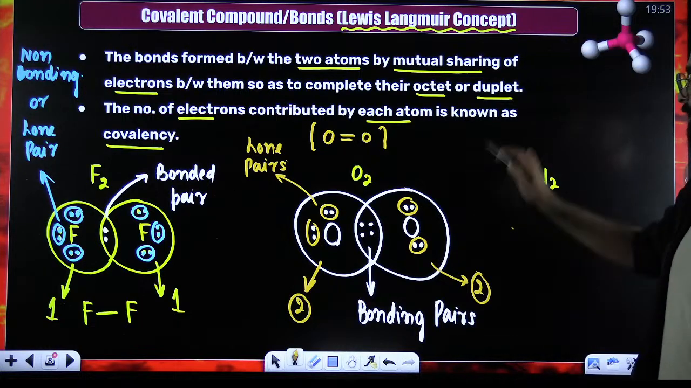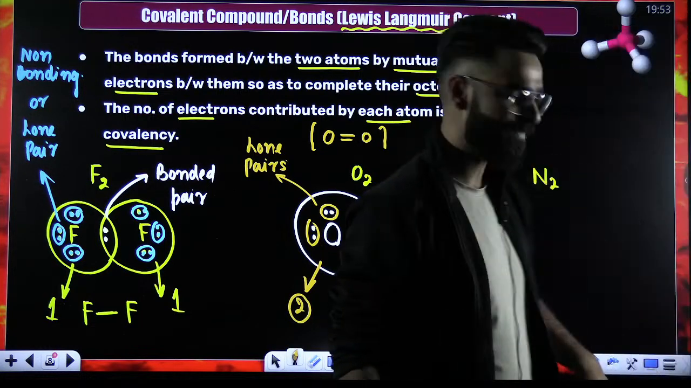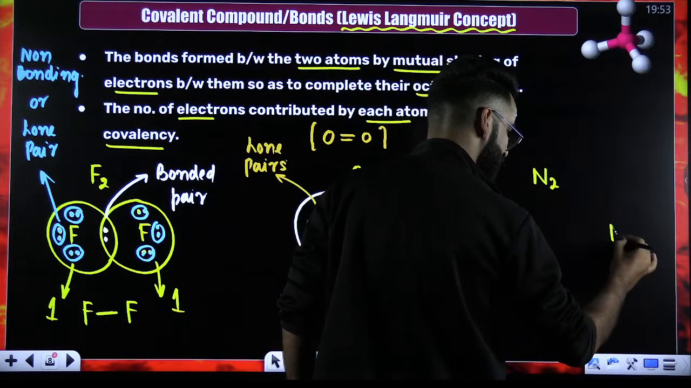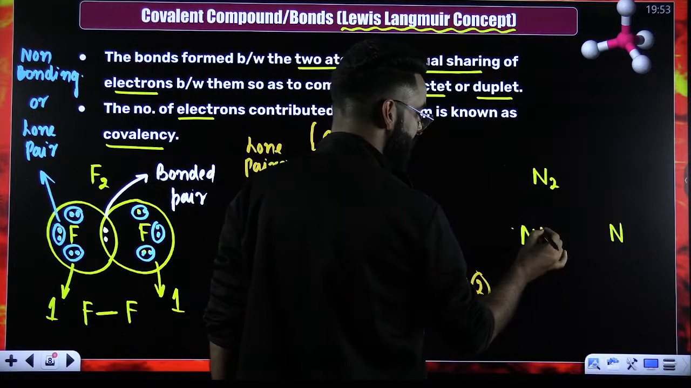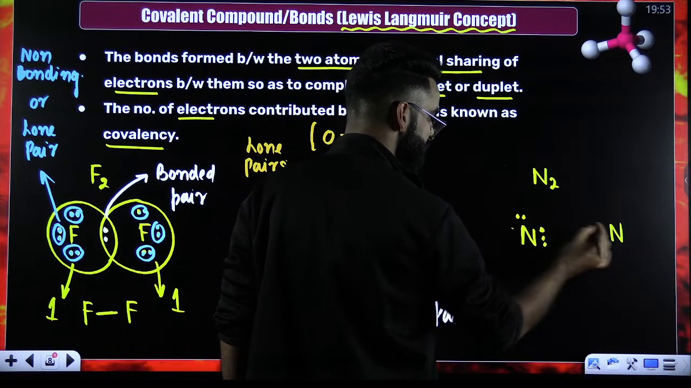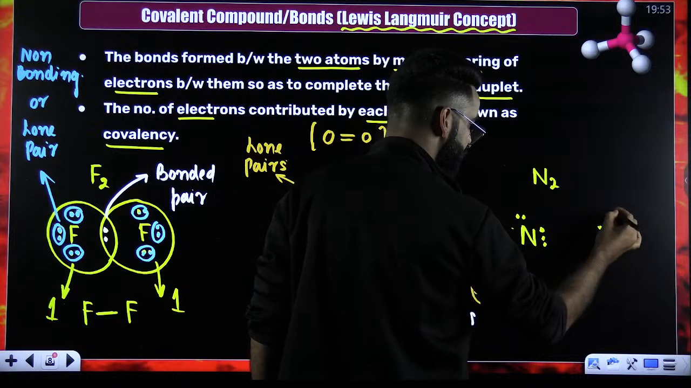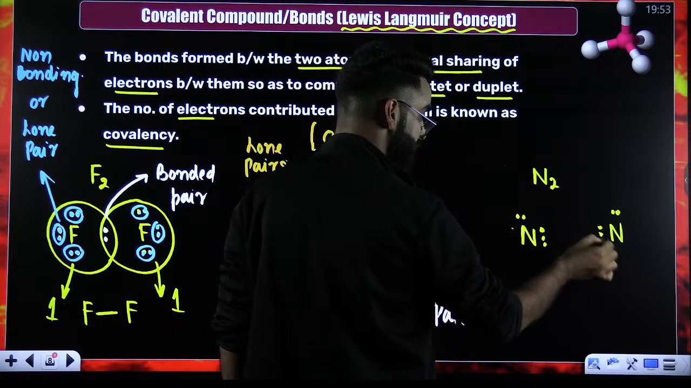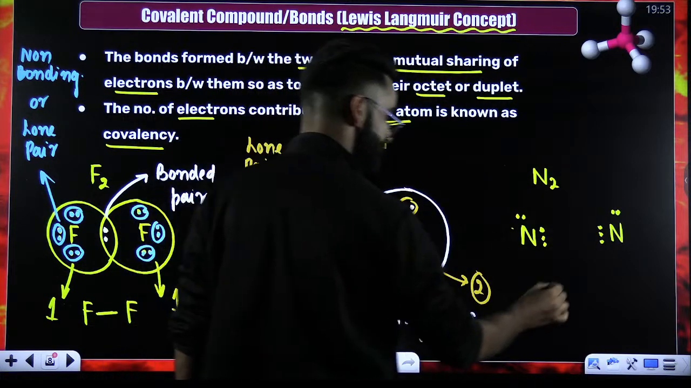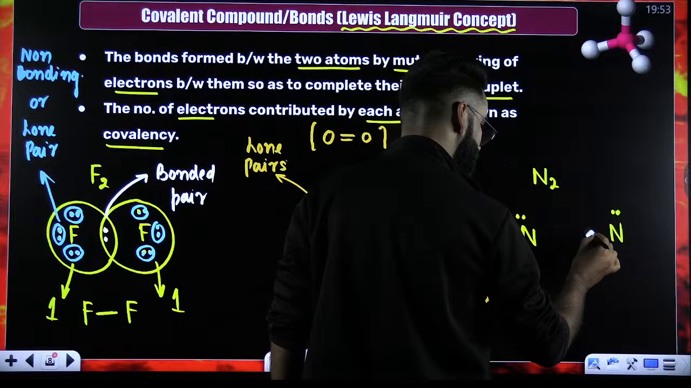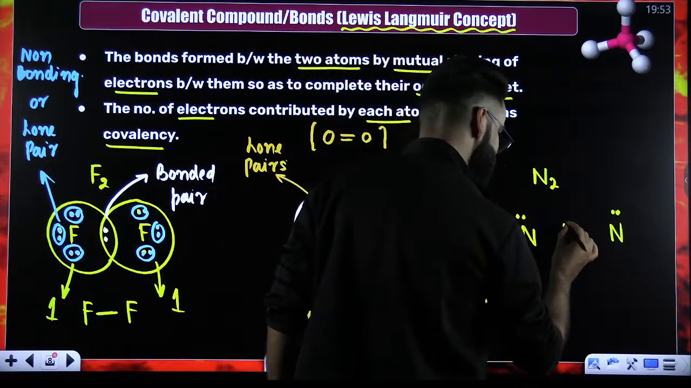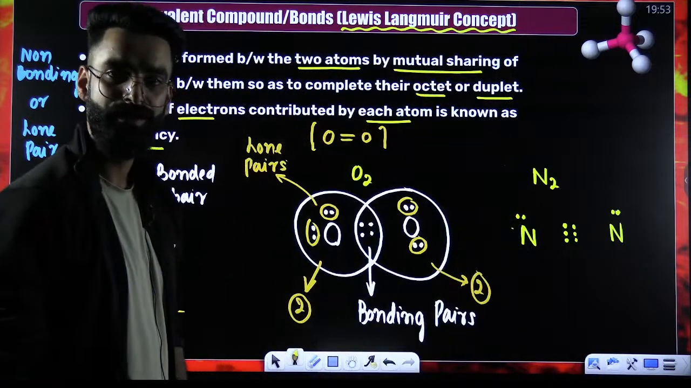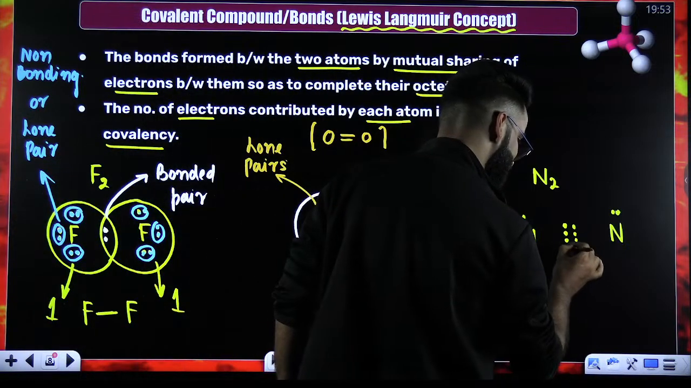Perfect. Similarly, my dear students, talk about the N2 molecule. How does this N2 molecule get formed? Take one nitrogen atom, take one more nitrogen atom. In the valence shell of nitrogen, there are 5 electrons. Now this needs 3 electrons to complete the octet, and this also needs 3 electrons to complete the octet. Now what are they going to do? Both the nitrogens are going to contribute 3 electrons each.